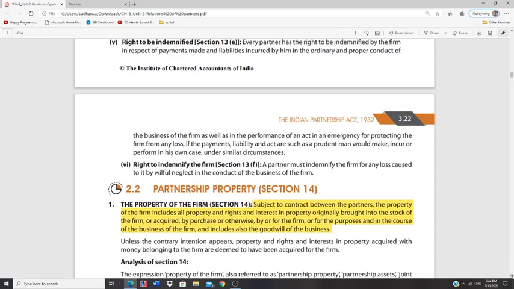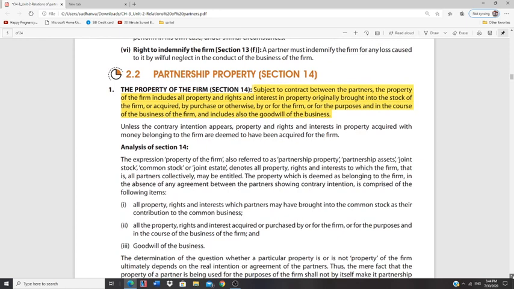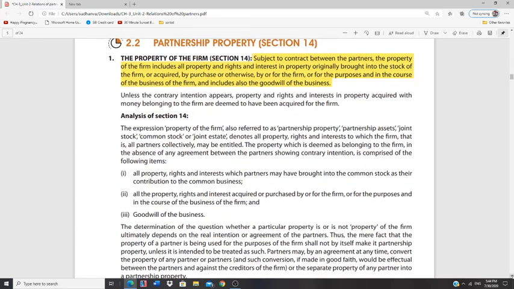We'll directly go to the analysis over here. I want you to learn analysis only with regard to section 40. What do you say? See, a firm is not a separate person according to law.